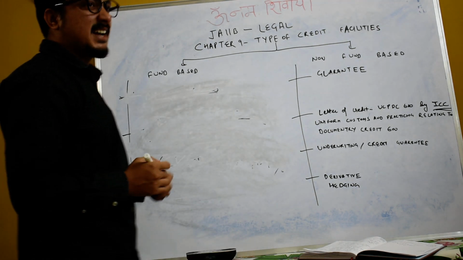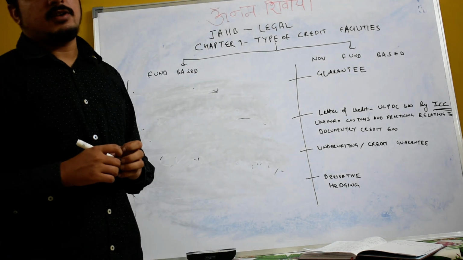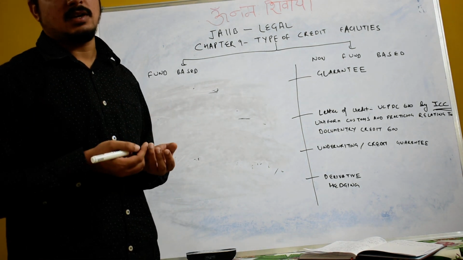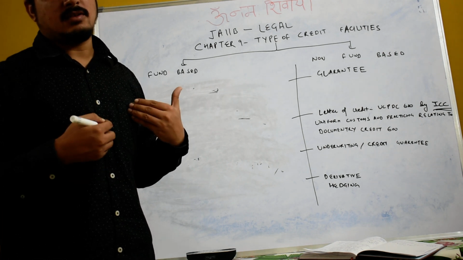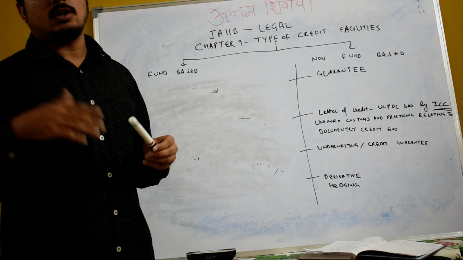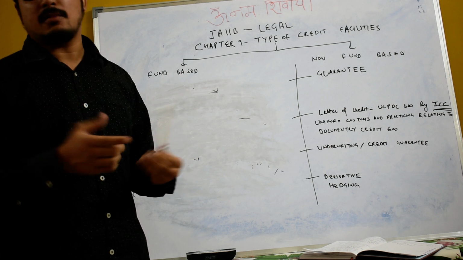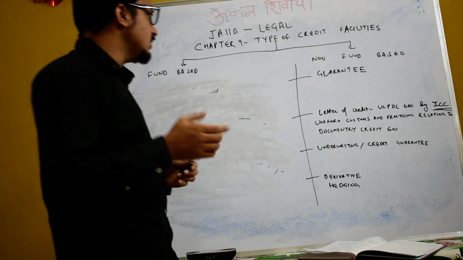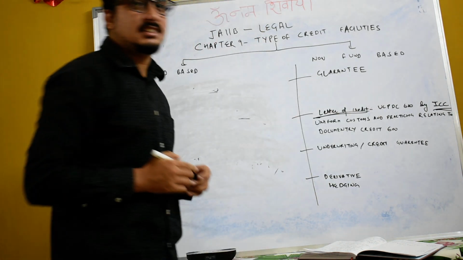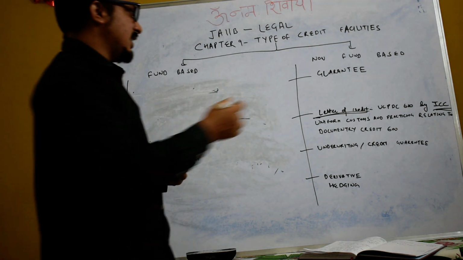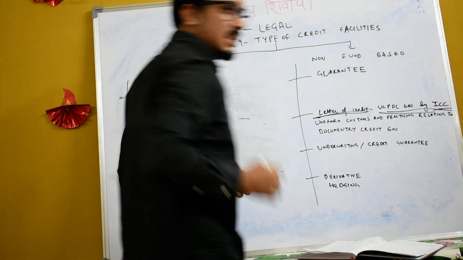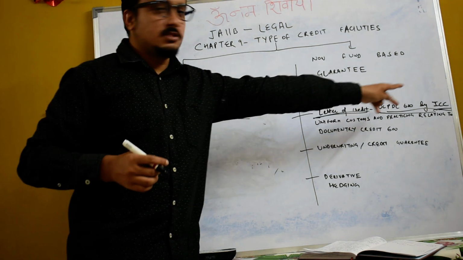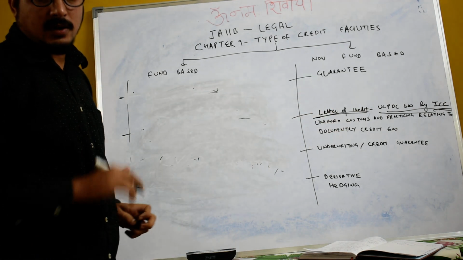Bank guarantee: generally banks give it in favor of the borrower to a third party, like government tenders. The government asks for a bank guarantee to give a tender. The bank gives the assurance that if the borrower fails to do the work in accordance with the government's terms, the bank will pay. In a later chapter we will discuss bank guarantees further. Next is LC. LC is also inland LC and international LC. Generally it is governed by UCPDC 600 by ICC. There is one full chapter for LC, where we will discuss everything. You just note down who is governing it. That is an important part of this chapter.